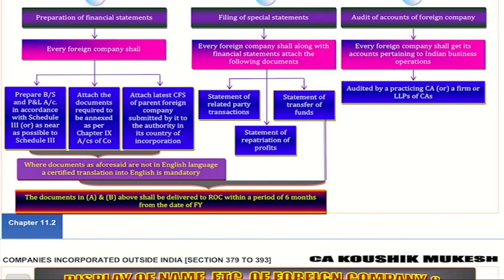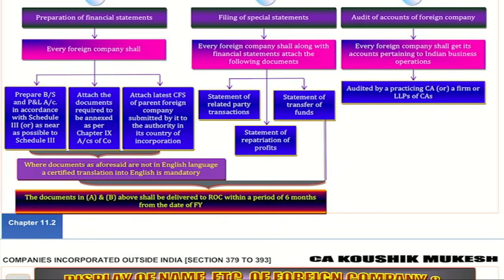Our heads are also different. We call them debtors; USA calls them accounts receivable. Debtors is not a word used in the USA. There is a difference in the language and slang as well. Because of this, as it is, I can't apply Schedule 3 for you. That's why, when you are a foreign company having a POB in India, for your Indian business,